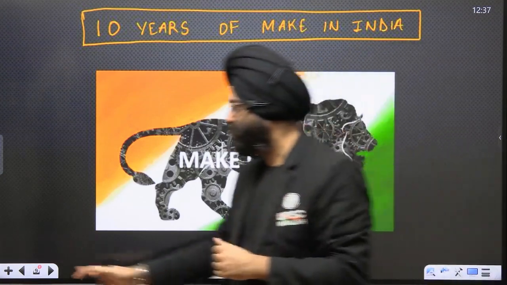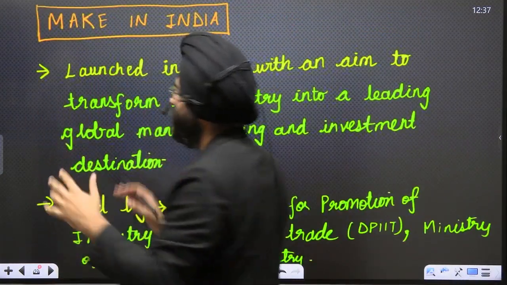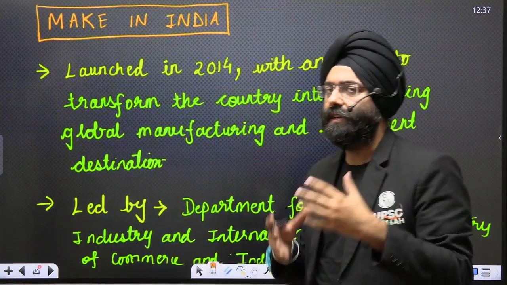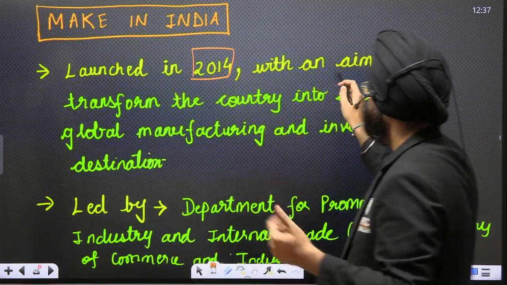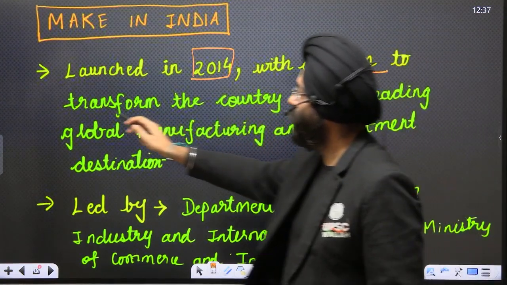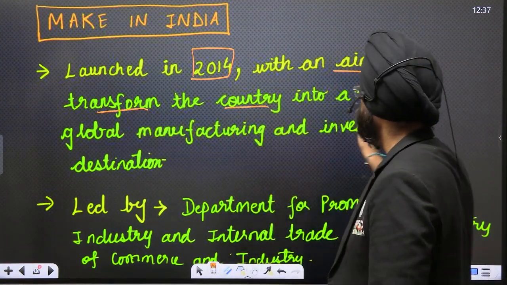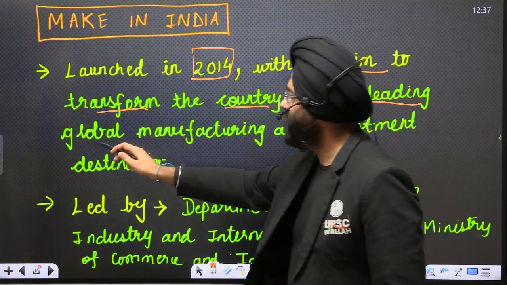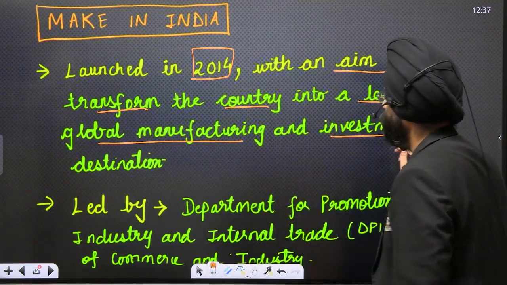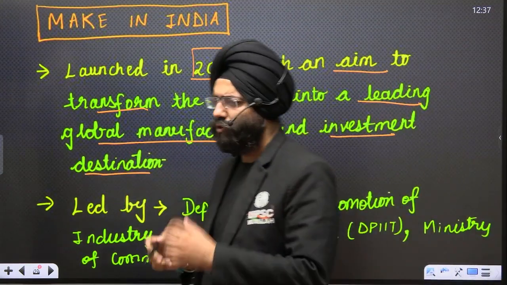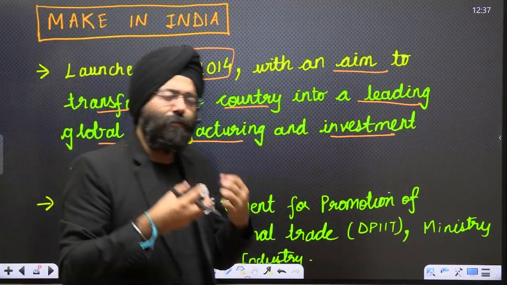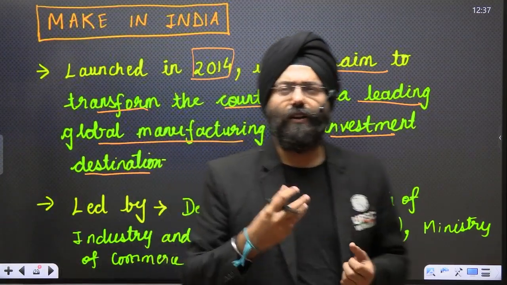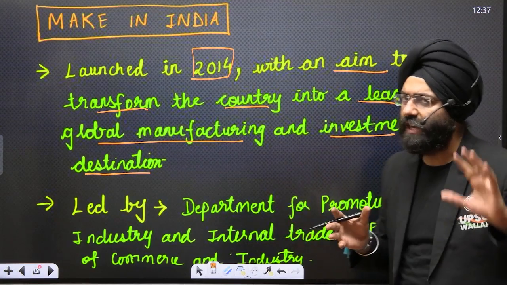Let's see. When I talk about Make in India, let's have a brief idea what this basically is all about. It was launched in 2014 with the aim to transform the country into a leading global manufacturing and investment destination. So that means India can be a hub of manufacturing, and a lot of investment can come in India. A hub of manufacturing at a global level is what was the aim.